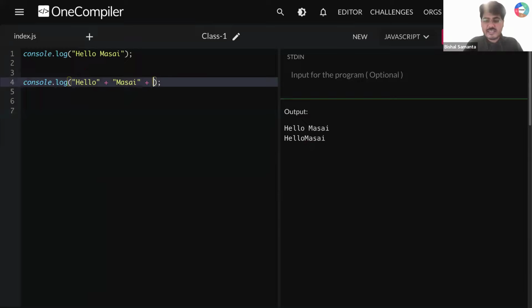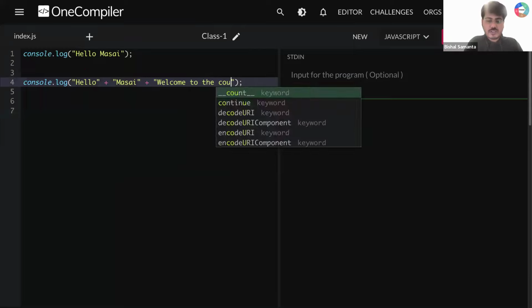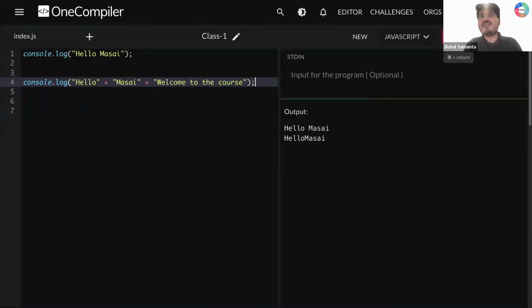Okay, let's say I'm writing another thing here, let's say welcome to the course. Now if I run it, can you see again what I'm getting? First I'm getting hello, after that I'm getting Masai, and after that I'm getting welcome to the course as it is. Is that okay to all of you? So this is called concatenating values. Using plus, it will simply concatenate this value and this value. Can you all quickly type one? This second part is clear to all of you?